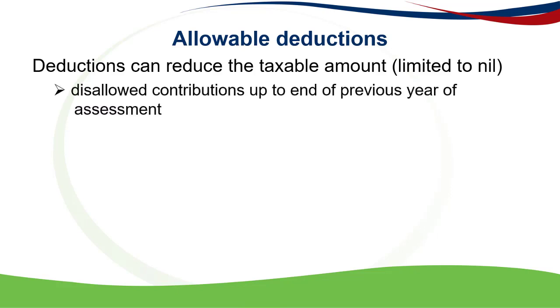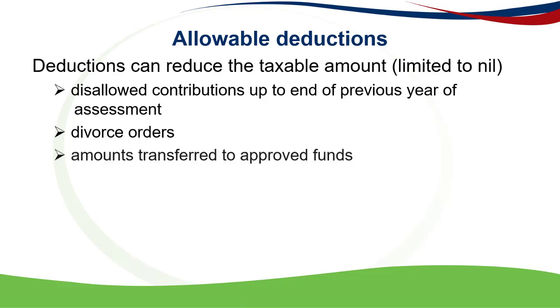So the first one that is allowed is disallowed contributions up to the end of the previous year of assessment. So any Section 11F contributions that haven't been deducted for tax purposes, where a lump sum is received, you can first reduce the lump sum with those disallowed contributions. Note that it says up to the end of the previous year of assessment. Any amounts that have to be paid over to an ex-spouse in terms of divorce orders can also be used to reduce the taxable amount.